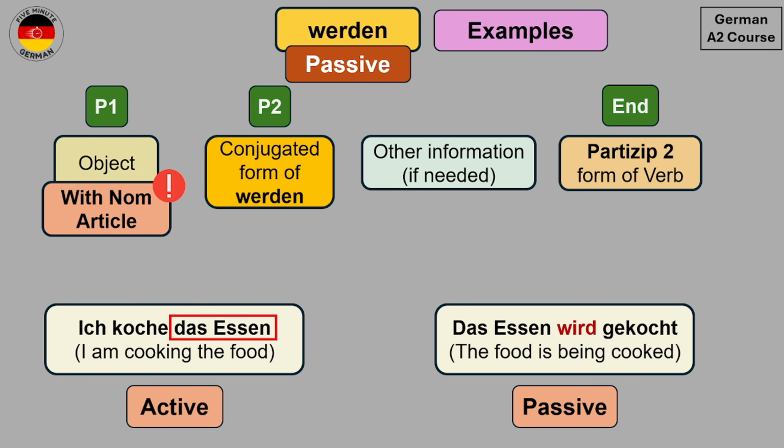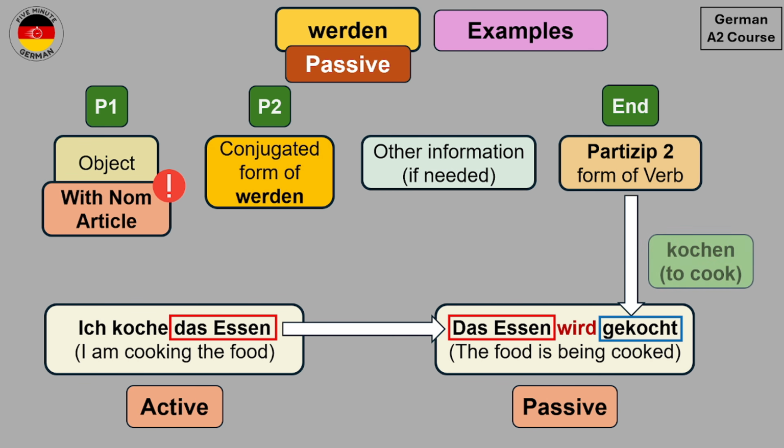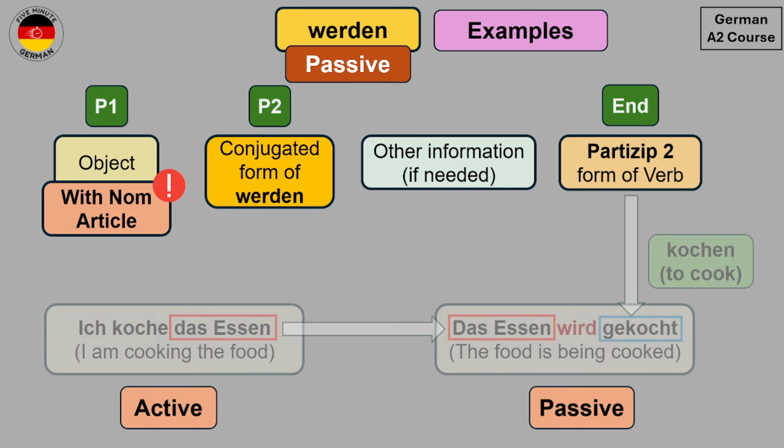Now if you take a look at the sentence structure above, then you see that at position number 1, we have the object, then we have the conjugated form of werden for third person singular, which is wird, and the verb kochen, which means to cook, goes to the last position in Partizip II form. So you see that if you only know the object in the active form, then you can create the passive form easily. Let's take another example.